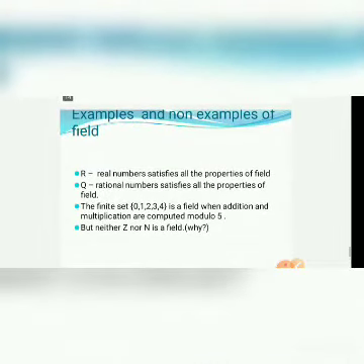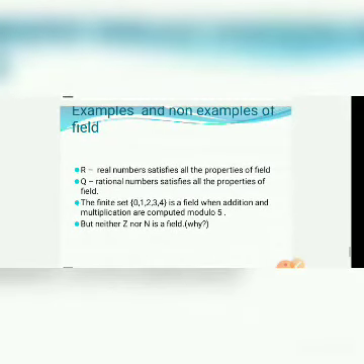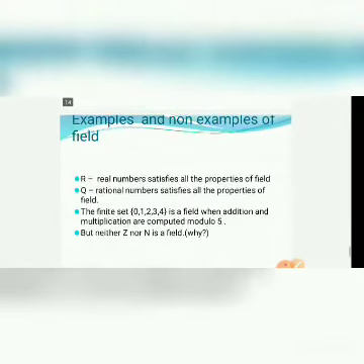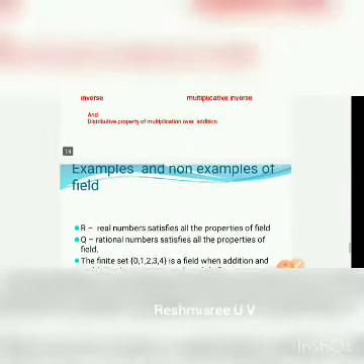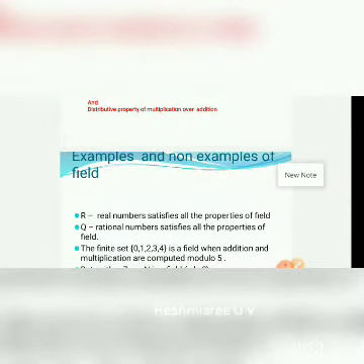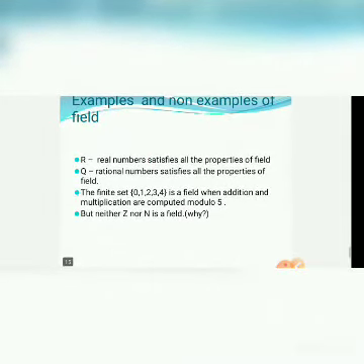These three examples satisfy the commutative property of addition and multiplication, associative property of addition and multiplication, identity property of addition and multiplication, inverse property of addition and multiplication and distributive property of multiplication over addition. But neither Z nor N is a field. Why?